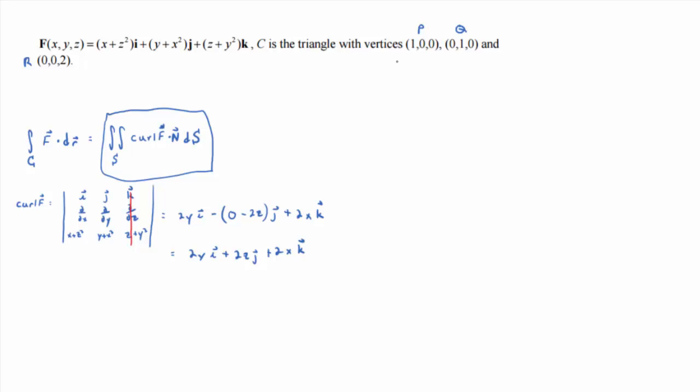So PQ, what would that vector look like? That would be, okay, if Q is the terminal point, it'd be 0 minus 1, right? I'm going to do component form here. Negative 1, and then 1 minus 0, 1, and then 0 minus 0. Does that look familiar?